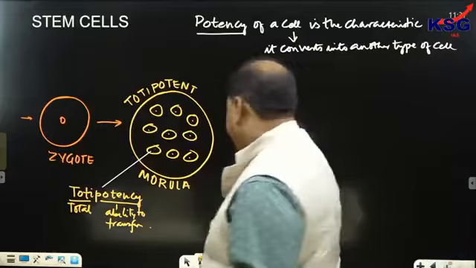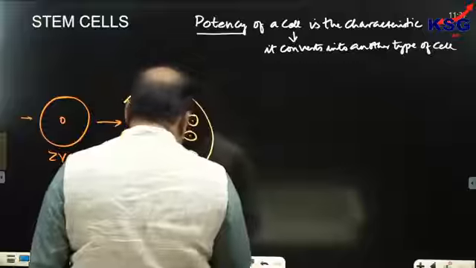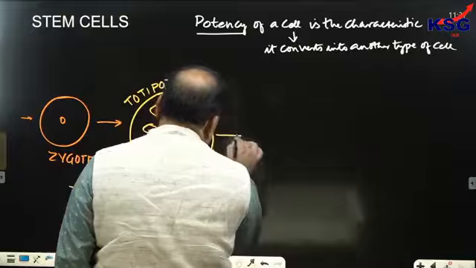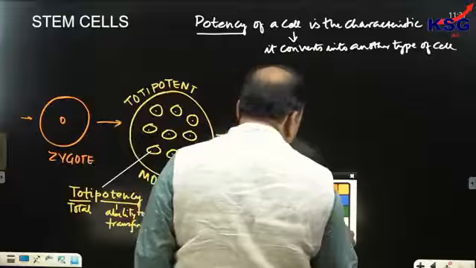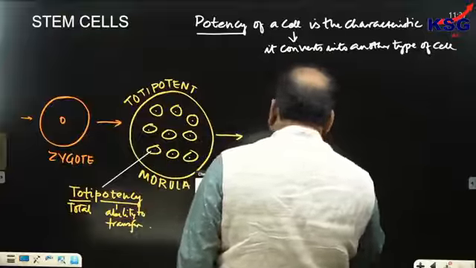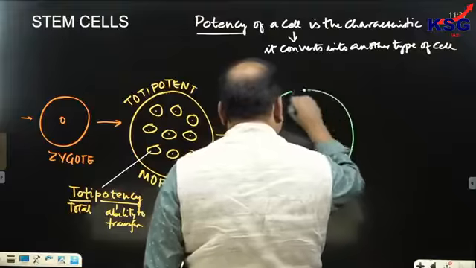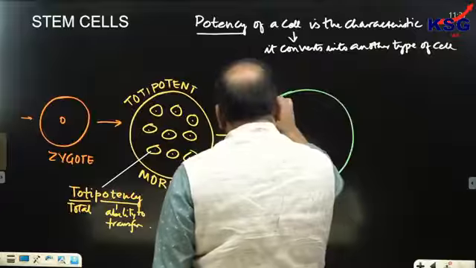But in the later stage of zygote formation, after this phase, we can see a phase is reached, and this phase is called what? It is referred to as blastocyst.